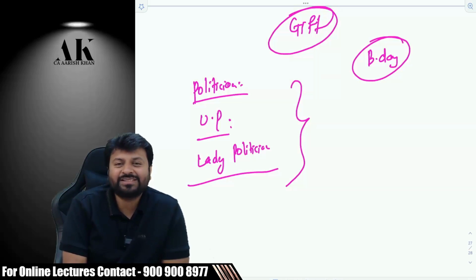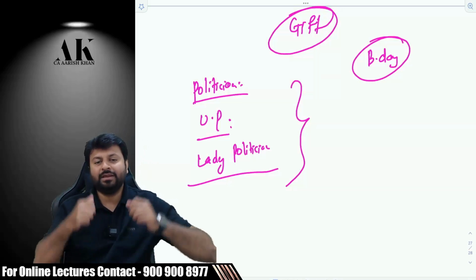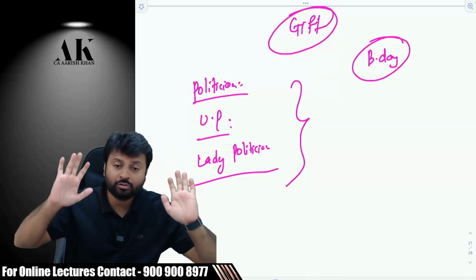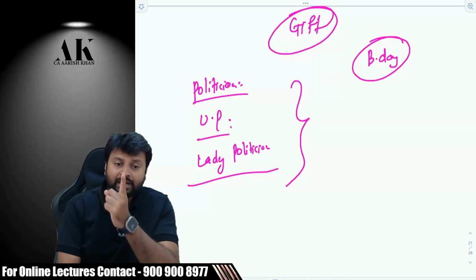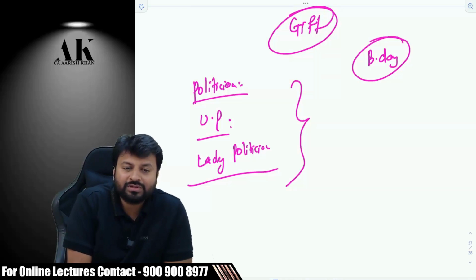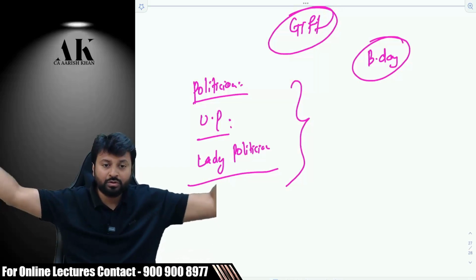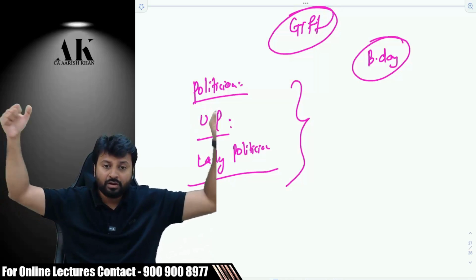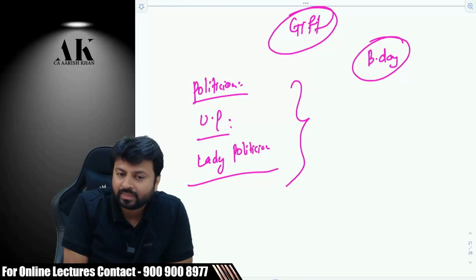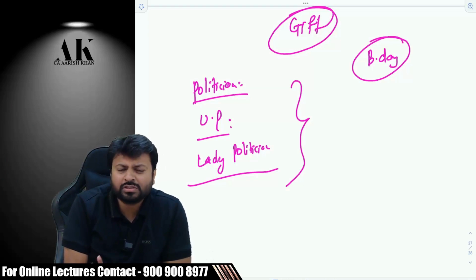So the point I was trying to say was, she told her party workers that you will come and make me wear garlands. One garland was worth around 22 crore rupees. One garland, 22 crore rupees. It was such a big garland that the entire room would not be sufficient. There were around 5 to 6 people holding that one garland. Like that, they converted crores and crores of money from black into white.